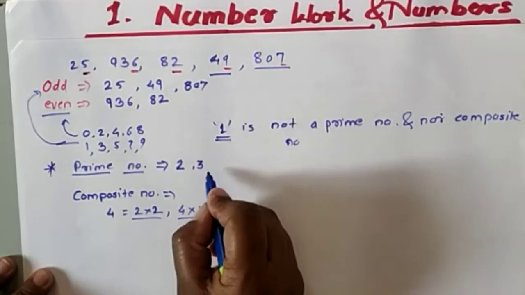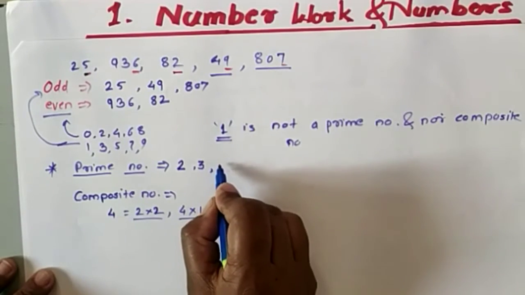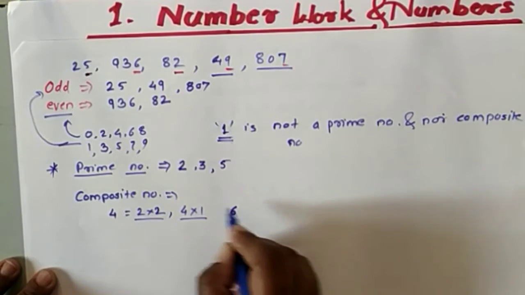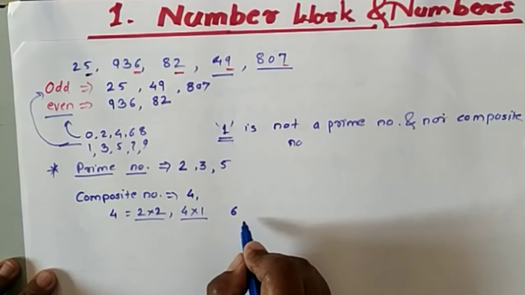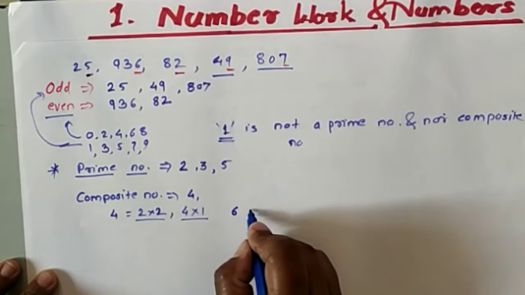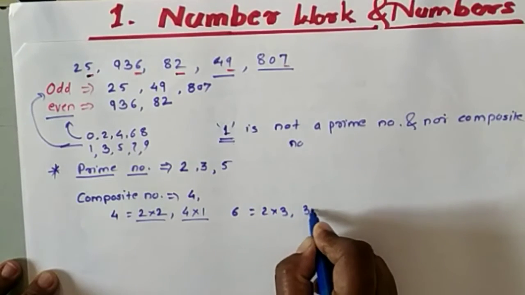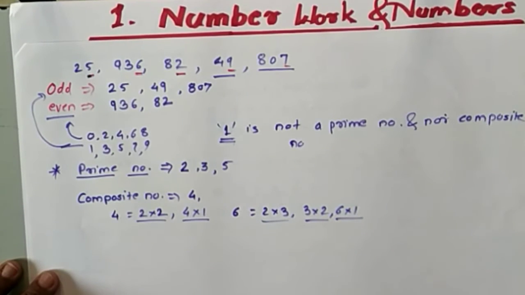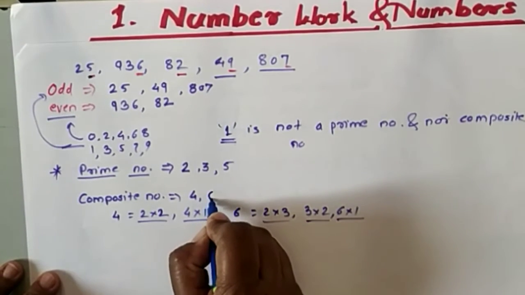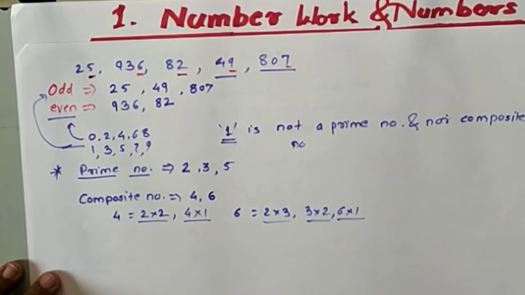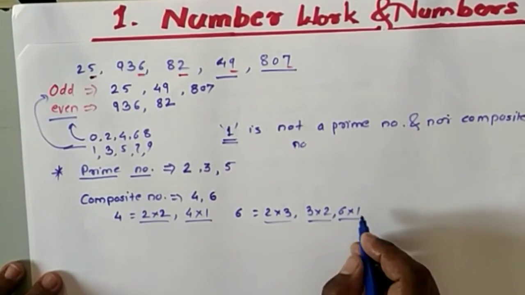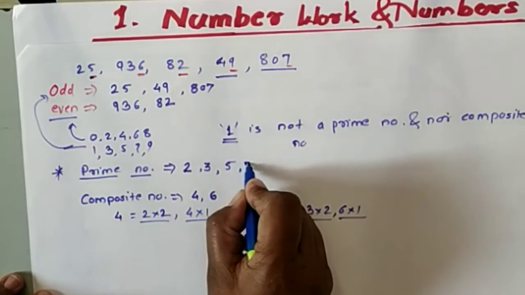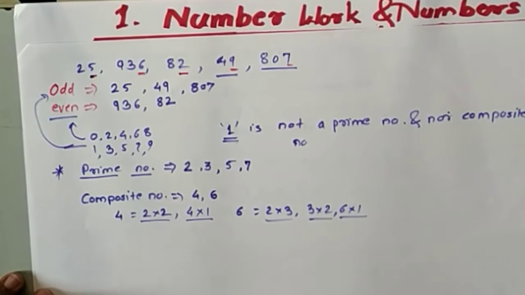Now 4 is over. The next is 5. 5 is present in only the 5 table: 5 ones are 5. So it is a prime number. Then 6. 6 is present in 2 threes are 6, 3 twos are 6, and 6 ones are 6. So there is more than one factor for 6, and that's why it is a composite number. Understood? The next number is 7, an odd number, and 7 is present in its own table, so it is a prime number.